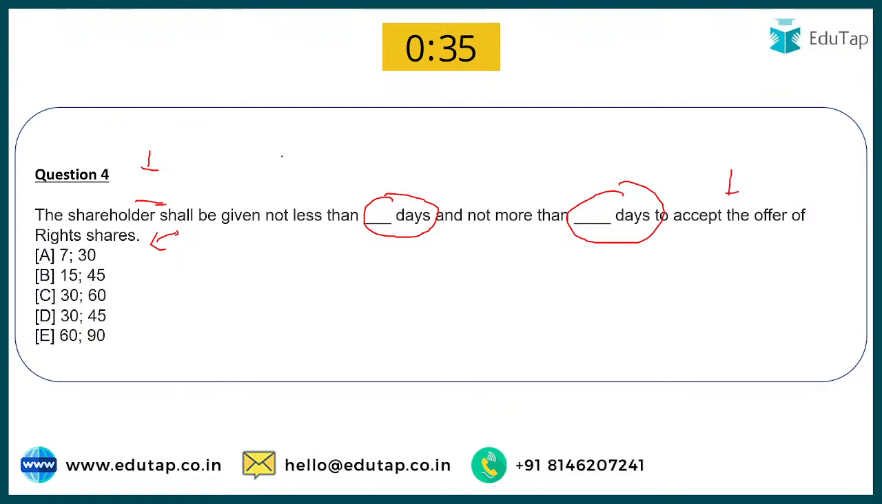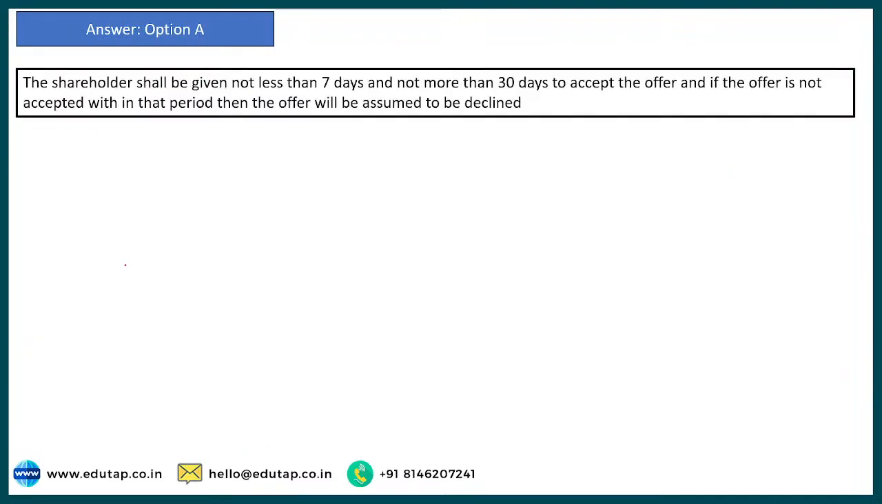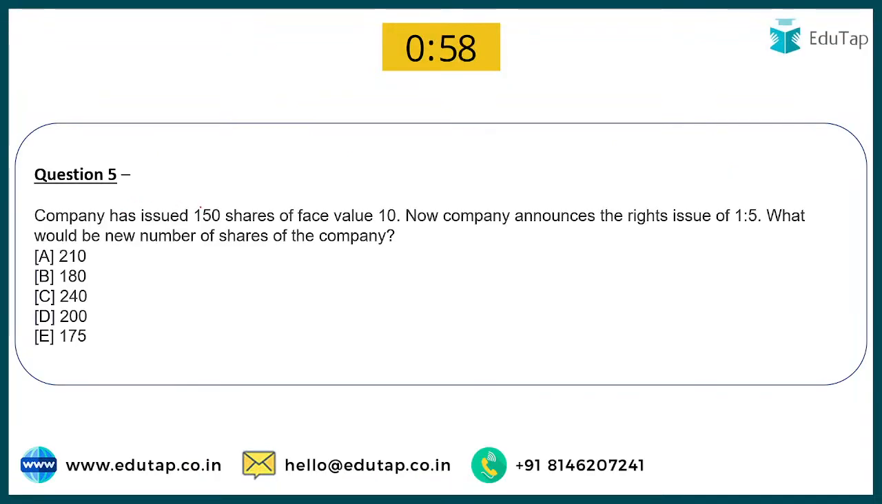So it is simply the theoretical part, nothing to explain, but if you know the answer, you can take it. So the answer would be 7 days and 30 days. So shareholders would be given a minimum of 7 days, right? And they have 30 days to accept the offer. If they don't accept the offer within 30 days, then it would be considered as rejection by them, right? So the correct option would be option A, right? Very nice. Some of you are correct here. Very good.